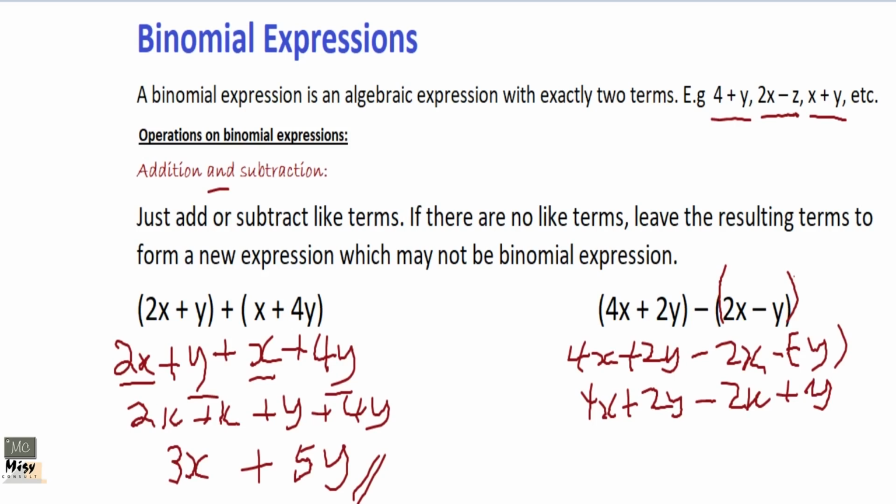Now we can see the terms. We have 4x and minus 2x, they are like terms, and we have plus 2y plus y, they are also like terms. So for the x term, write the x down, it is 4 minus 2 and we get 2.